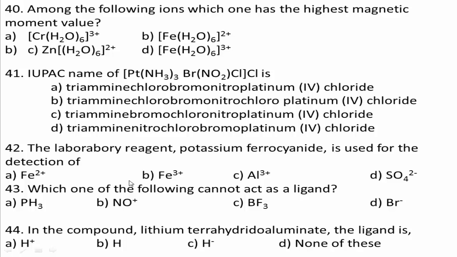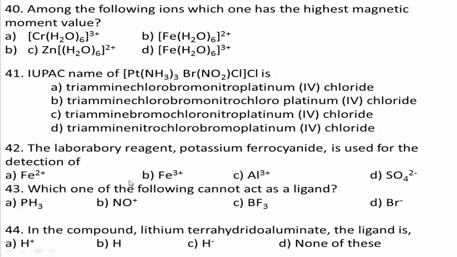See here, in complex A, the number of unpaired electrons in [Cr(H2O)6]3+ is 3. Therefore, substitute the value of n in the formula under root of n(n+2).